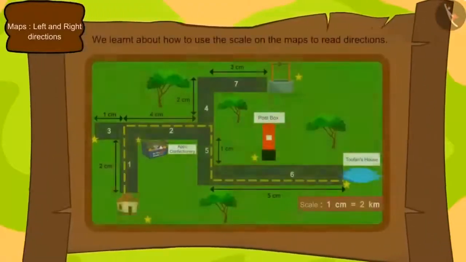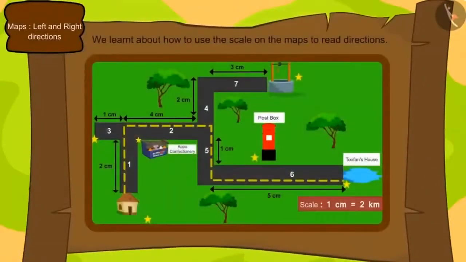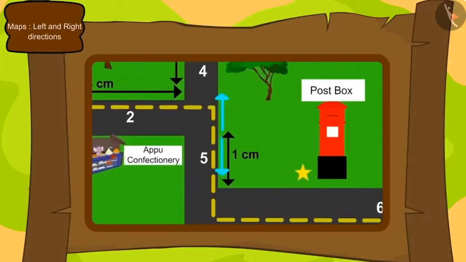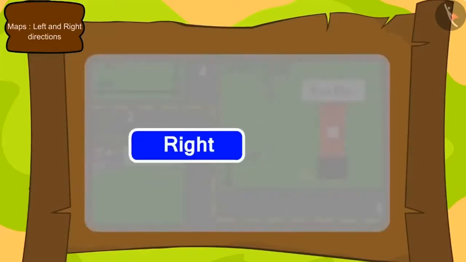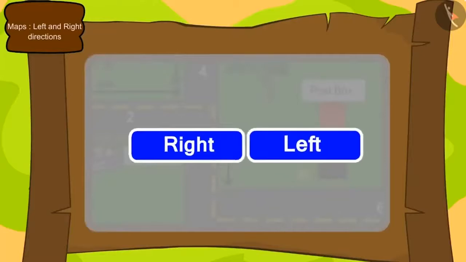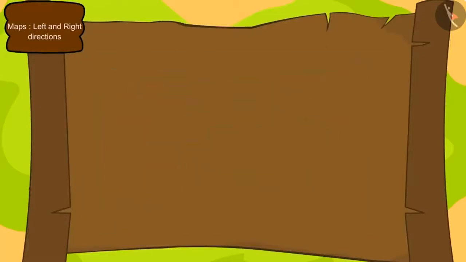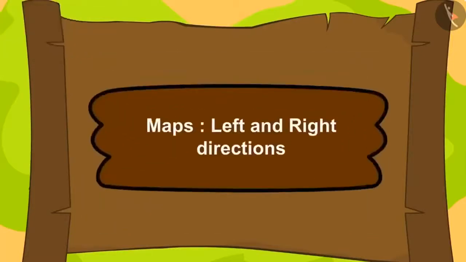In the previous lesson, we learned about how to use a scale on the maps. Now, if we reach a point, how will we decide which path to go? To know this, we have to know about right and left direction. In this lesson, we will learn about the right and left directions used in maps.